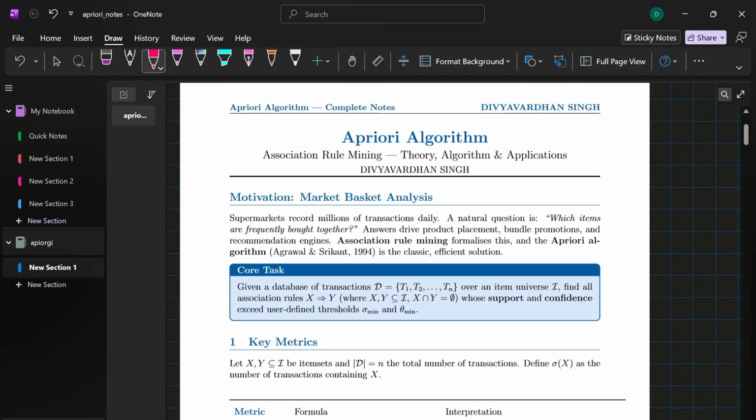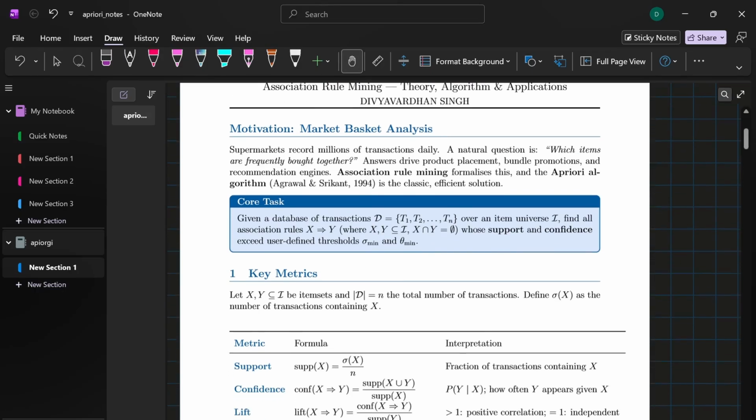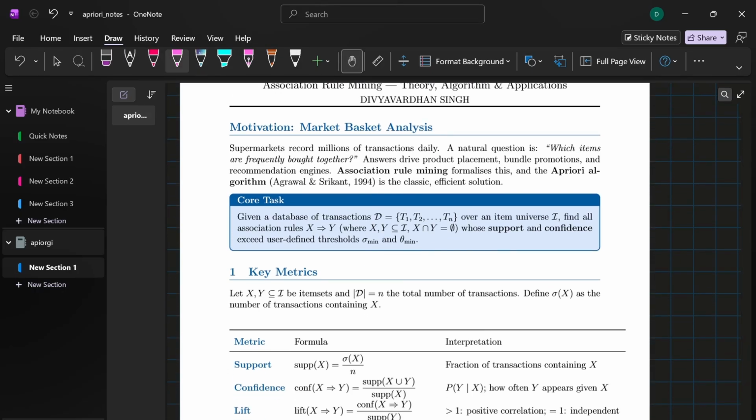Yeah, so let's begin. Moving forward towards one of the most classic and foundational algorithms, we have the Apriori algorithm. Think about your daily routine where you open Amazon, Netflix, or walk into a supermarket. You'll see a recommendation engine suggesting items to you. All these steps stem from a simple question: which items are frequently bought together? In marketing terms, this is called market basket analysis.